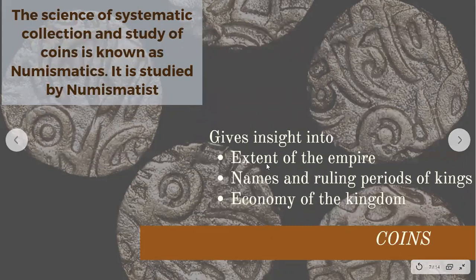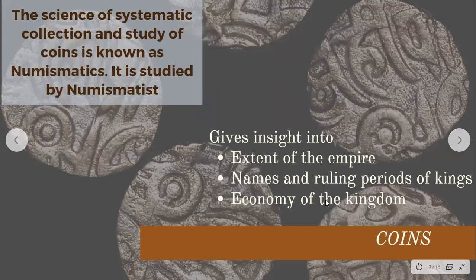When I say extent of the empire, what I mean, children, is that, for example, you found a coin belonging to the Tughlaqs, right, somewhere in Haryana. The same coin you find in UP. So it is safe to draw a conclusion, right, that the Tughlaqs ruled from Haryana till UP, right? So this is how scholars get an insight into the extent of the empire. Similarly, coins have a lot of engravings on them. They tell us about the name of the ruler or the year they were printed, right?